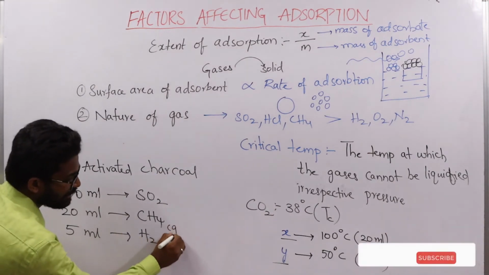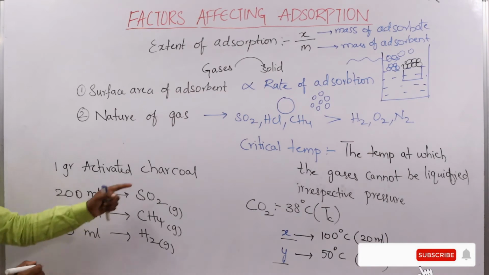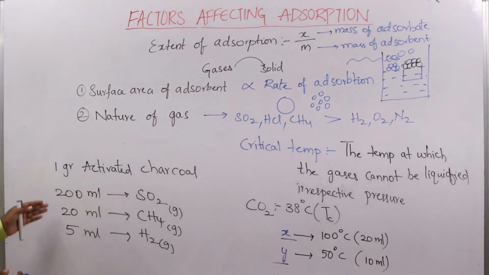All these are gases. So 1 gram of activated charcoal is adsorbing 200 ml of sulfur dioxide, 20 ml of methane and 5 ml of hydrogen.